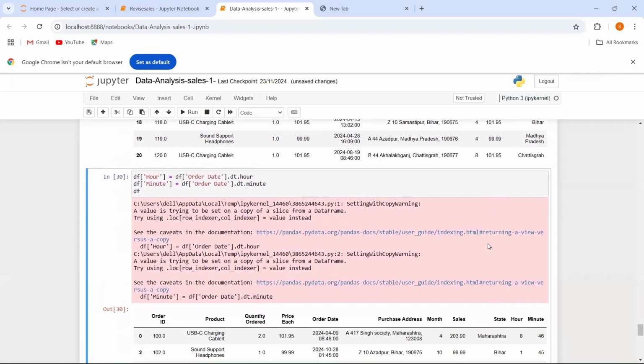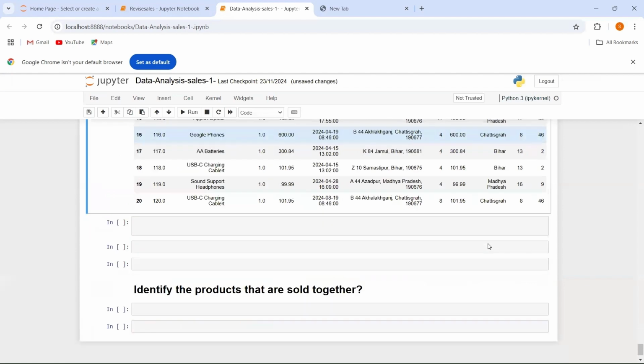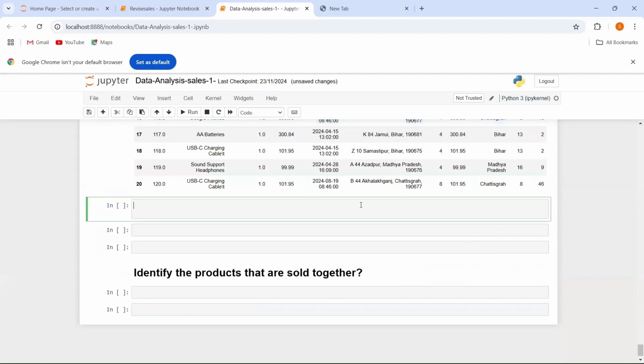Now what am I going to do? After getting the hour column, I want to plot my data in a line graph. So here I want to use the line graph to plot the values. So how am I going to use the line graph and how am I going to plot these values, let's see. First of all, let's have one variable, that is the hour, and let's create one value for the x-axis.